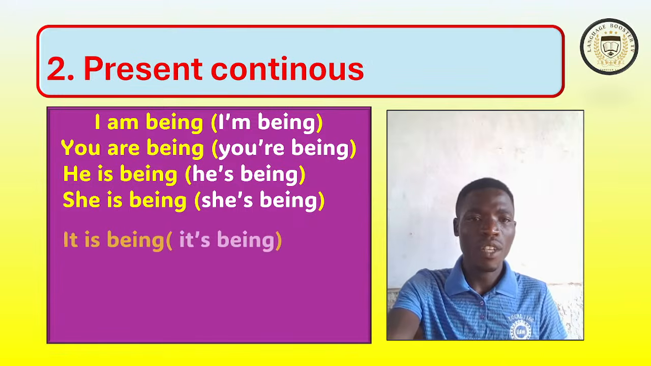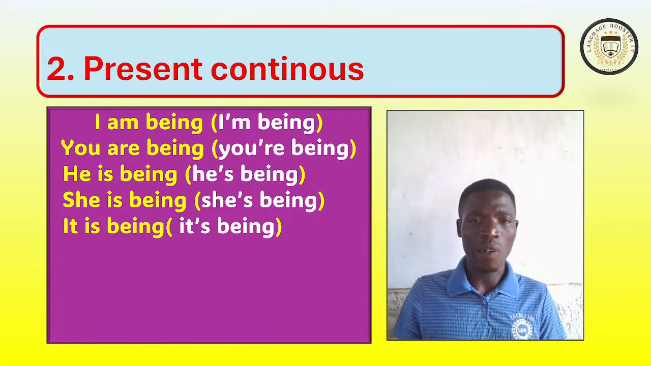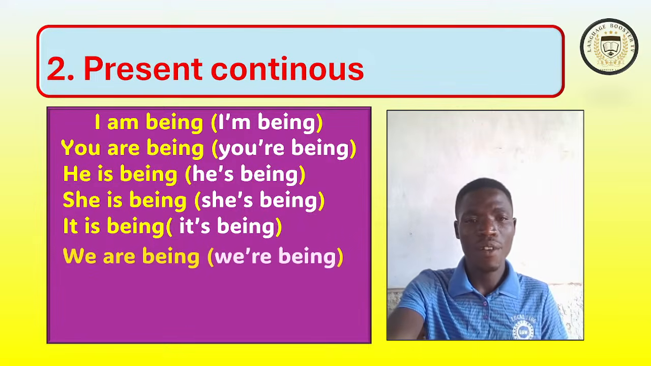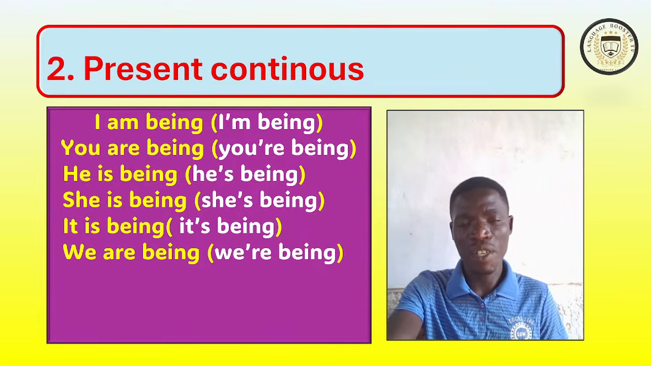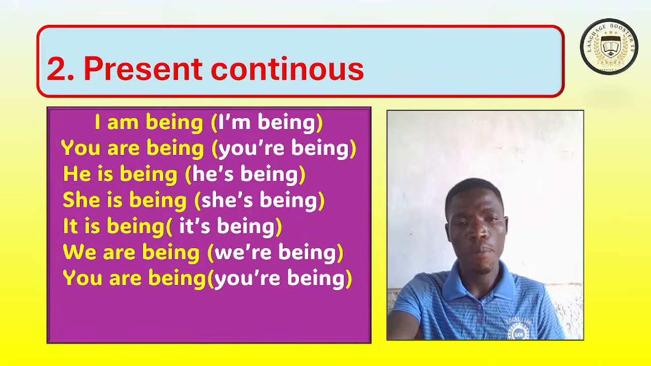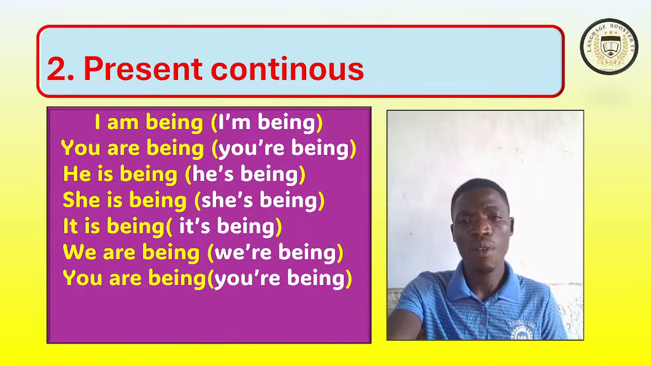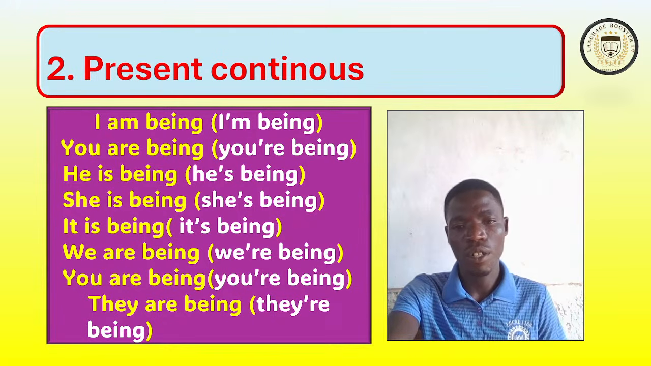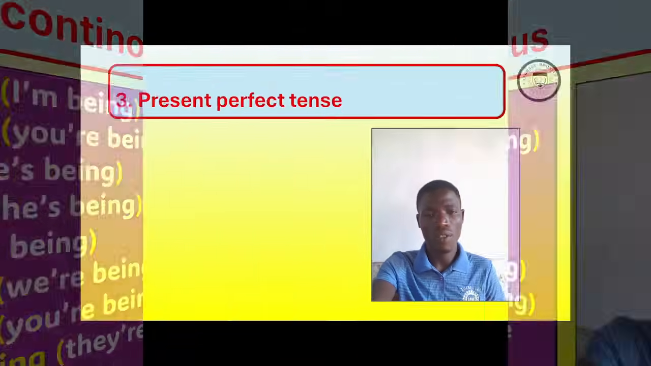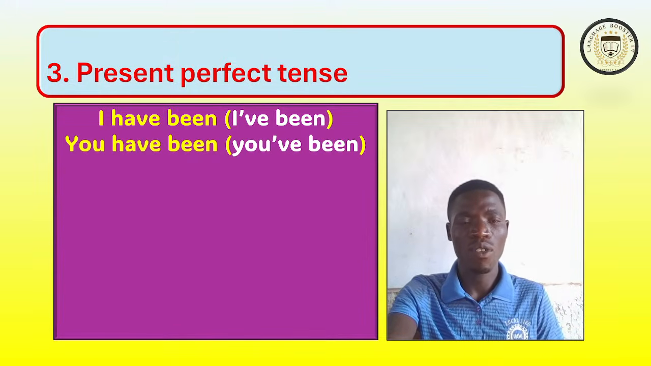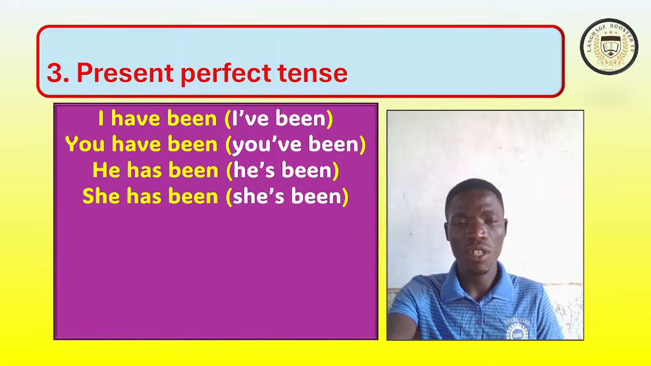You can say it's being or it is being. You can say we are being or we're being. You are being or you're being. They are being or just they're being. Alright. In present perfect, verb to be is I've been or I have been, you've been, he's been, she's been,